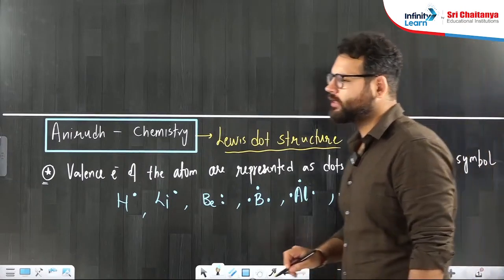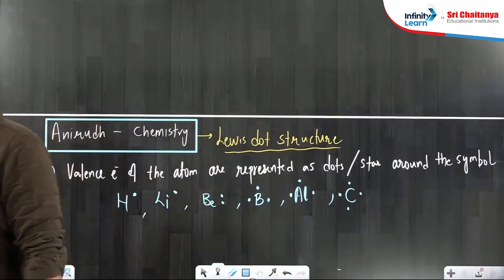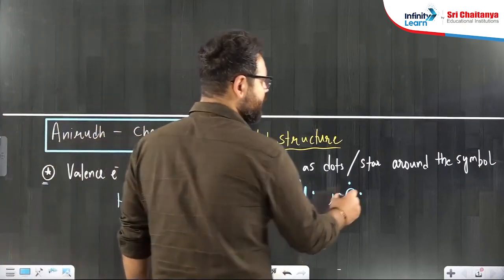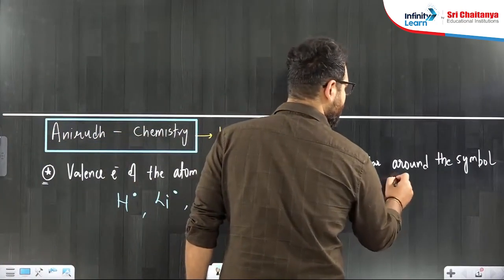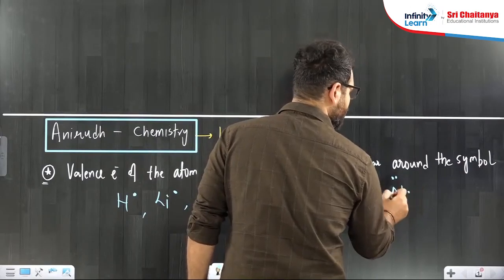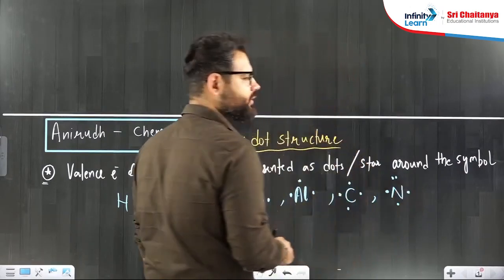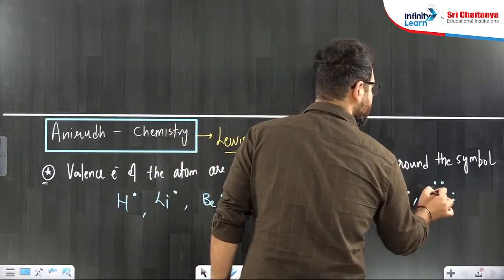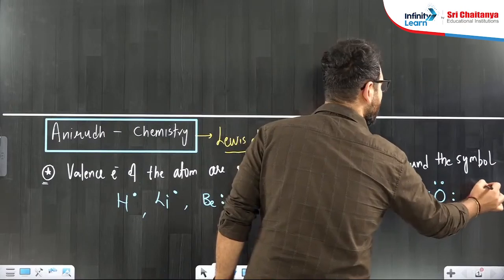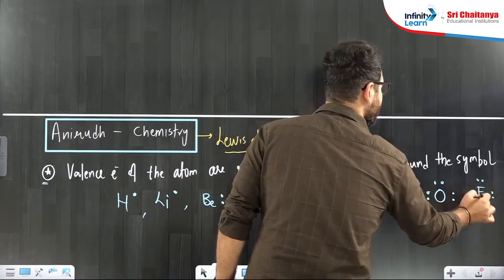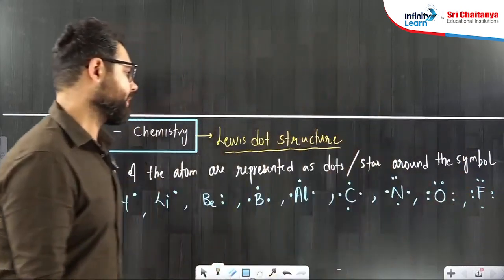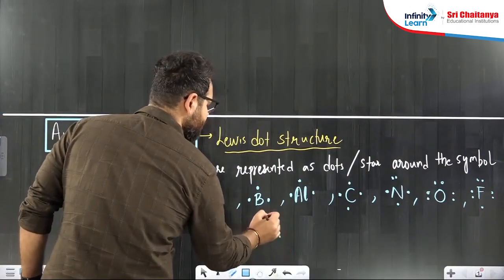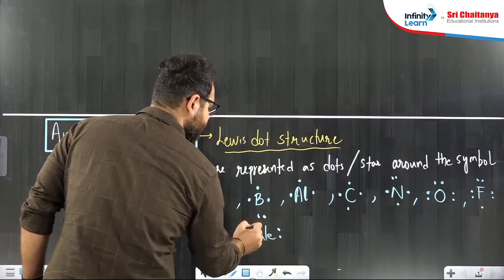All of you have an idea about this. If you are there in the lecture, please write yes or please write idea, that you have an idea of how to show the valence electrons. Nitrogen from group 5 or group 15 will have 5 valence electrons. I can show it like this. Oxygen family, group 16, I can show 6 electrons, something like this. It's your wish how you want to show. Fluorine, group 17, so 7 valence electrons like this. Neon, argon, krypton, all the noble gases have 8 around their valence shell.